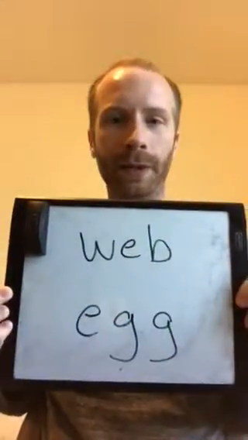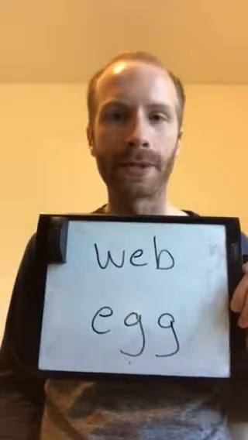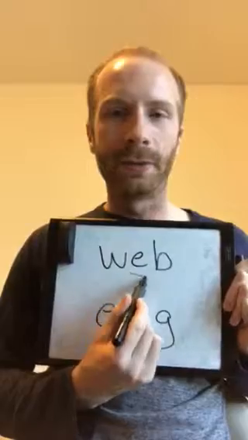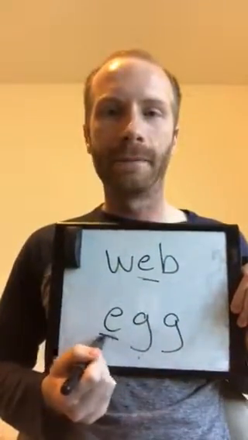And here's what they look like. And again, underline for me the letter here that makes the eh sound. So in web, it's going to be the E in the middle, eh, and then in egg, the E at front, eh. Let's now move on to another sound.